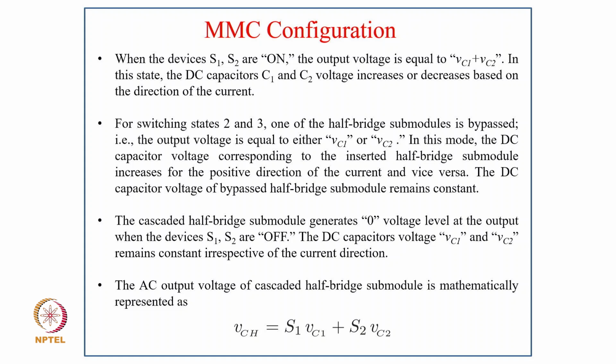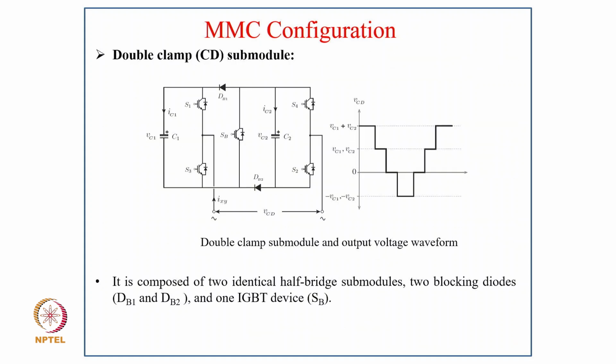The cascaded half bridge submodule generates a 0 volt level at the output when the devices S1 and S2 are off. The DC capacitor voltages VC1 and VC2 remain constant irrespective of the current direction, and the AC output voltage of the cascaded half bridge submodule is mathematically represented as VCH equal to S1 VC1 plus S2 VC2.